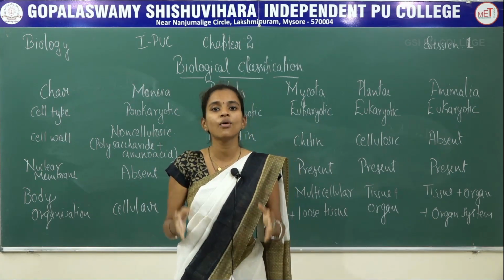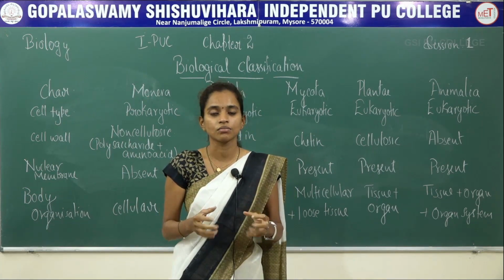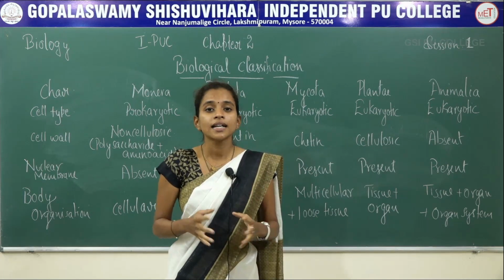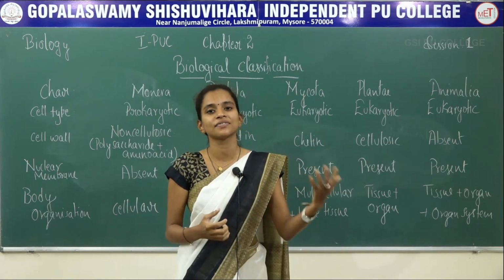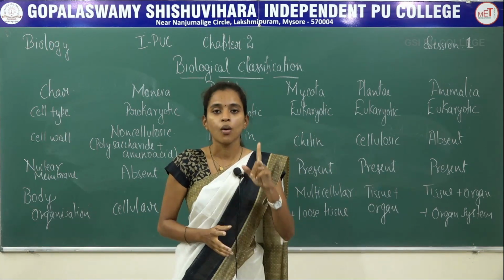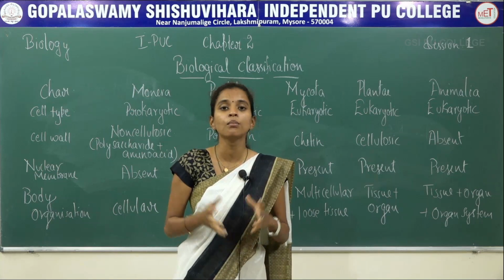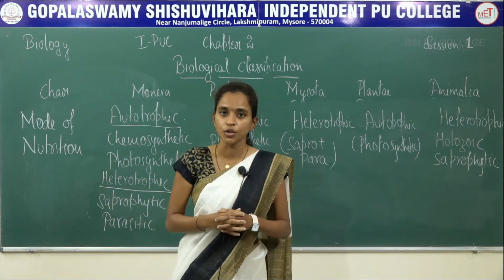These are the 4 types of characters based on which R.H. Whittaker did classify the organisms or put them under 5 different kingdoms. One more last character will be the mode of nutrition. The last character is the mode of nutrition.